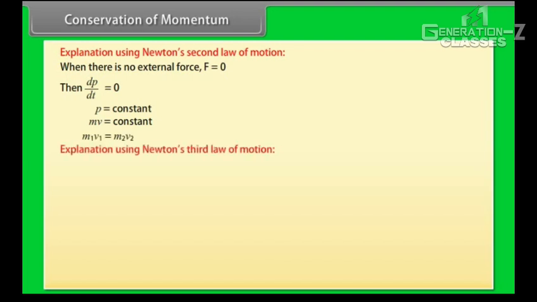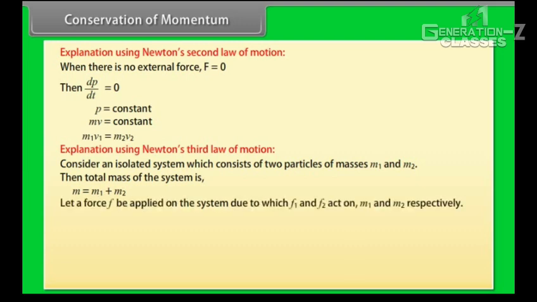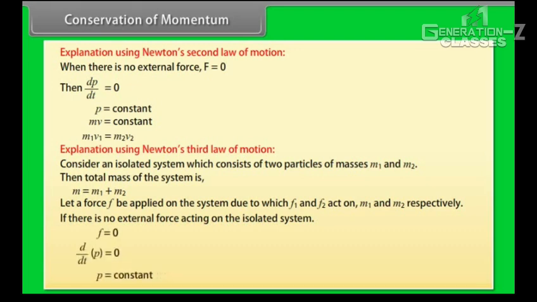Explanation using Newton's third law of motion. Consider an isolated system which consists of two particles of masses m1 and m2. Then the total mass of the system is m is equal to m1 plus m2. Let a force F be applied on the system, due to which F1 and F2 act on m1 and m2 respectively. If there is no external force acting on the isolated system, then F is equal to 0. d by dt of P is equal to 0. P is equal to constant. Hence, the law of conservation of linear momentum is proved.